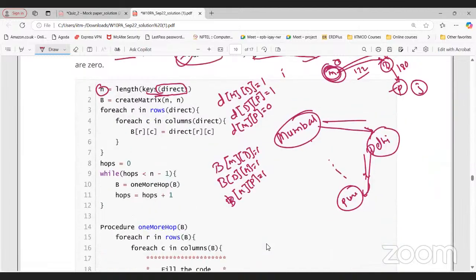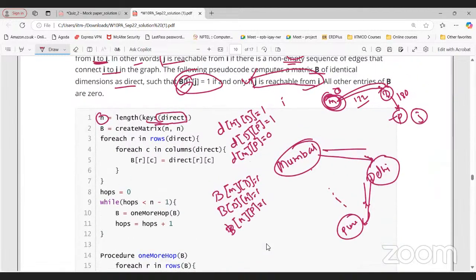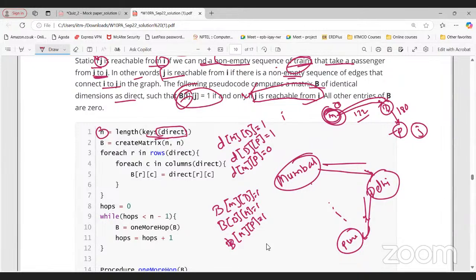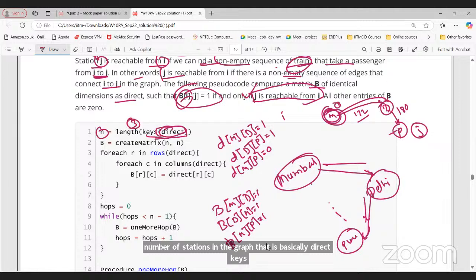If I have just 3 stations in the graph, it will represent Mumbai, Delhi, Pune only, right? So the number of stations in the graph is basically the keys of direct, and the length will be the number of stations, that is 3 for our example.